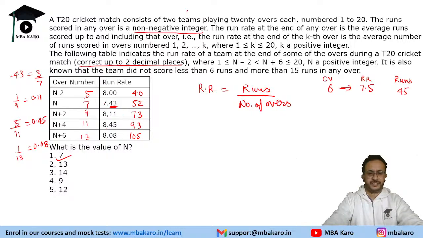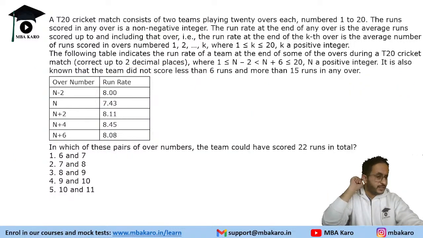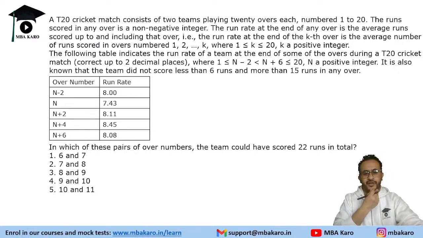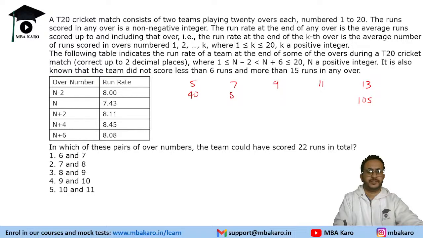And now we need to find the number of runs. So first question is easy. Second and third would require some calculation. In which of these pairs of over numbers could the team have scored 22 runs in total? Okay. So after 5 overs, the runs are 40, 7, 9, 11, and 13. The runs are given to us. This was 108. This is 52.